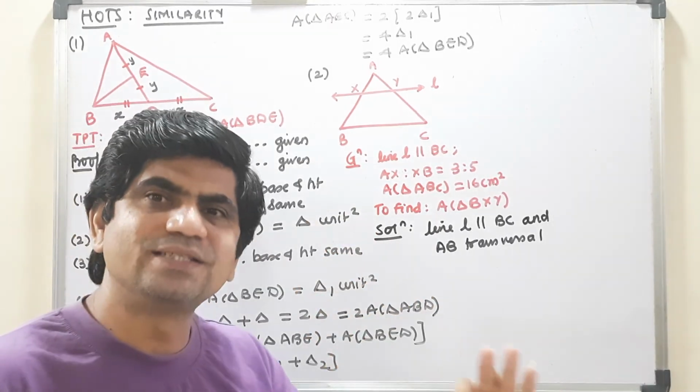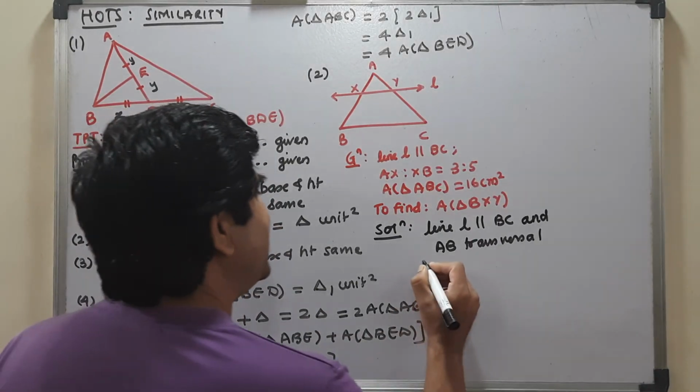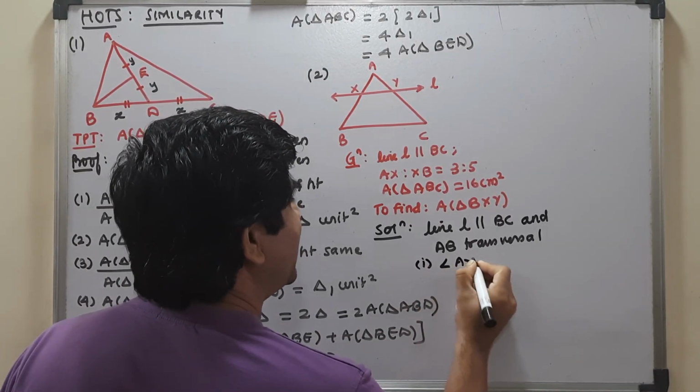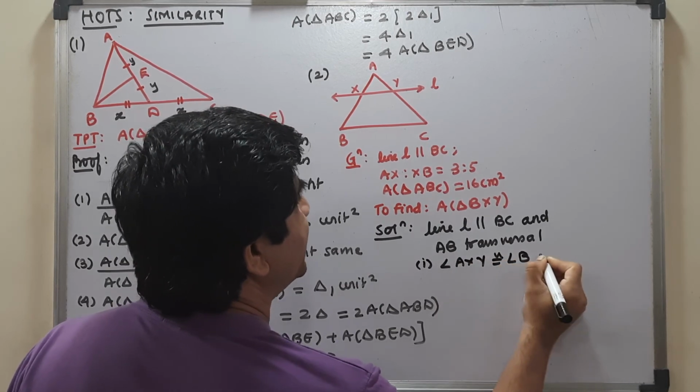And if lines are parallel, then corresponding angles are congruent. So I will get as my first step that angle AXY is congruent to angle B.